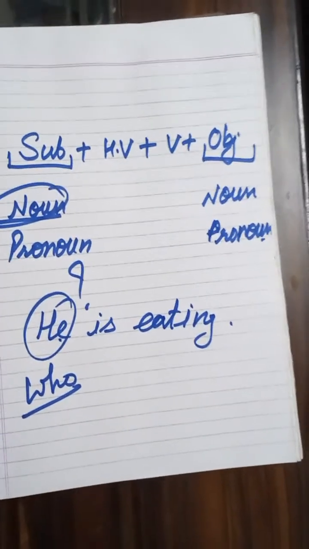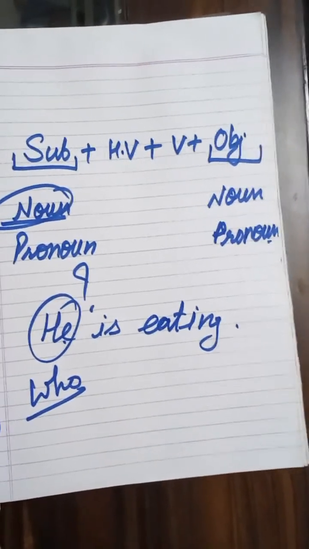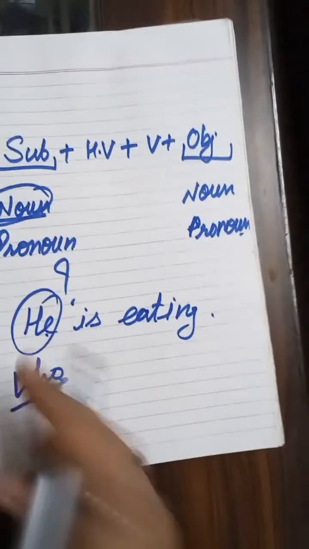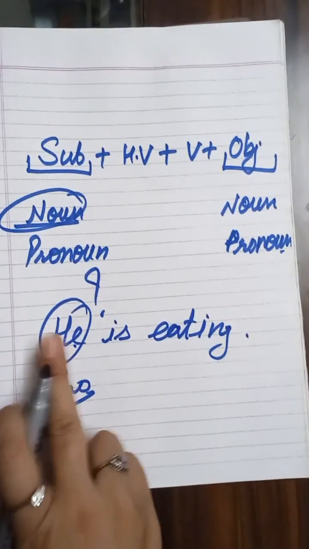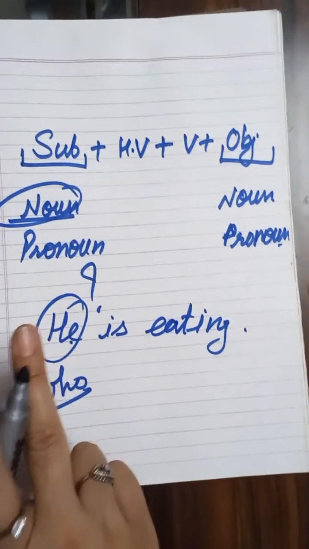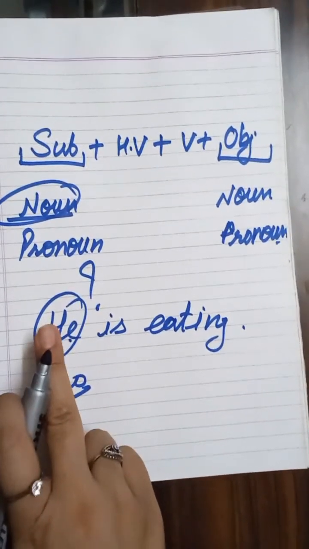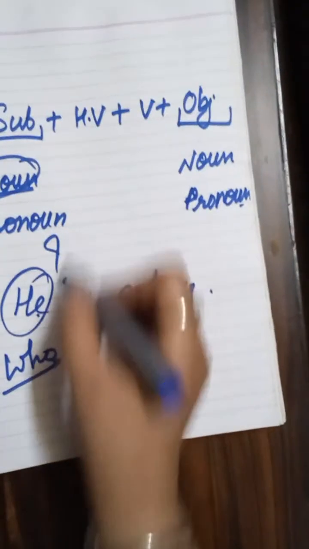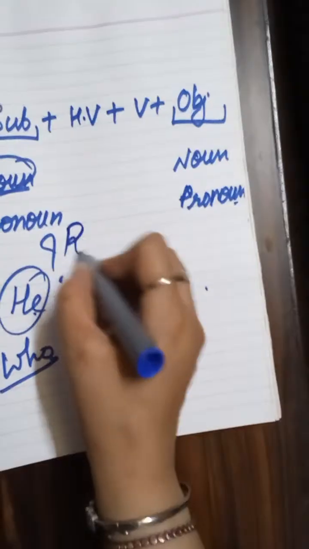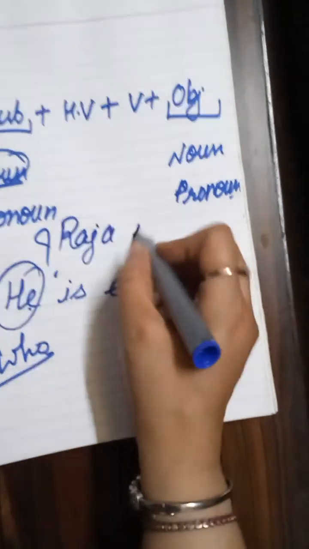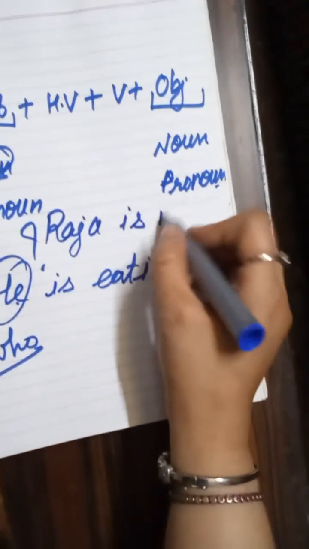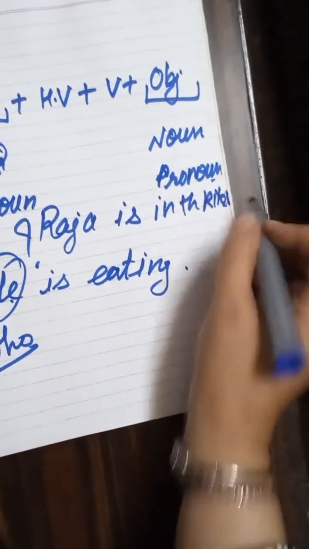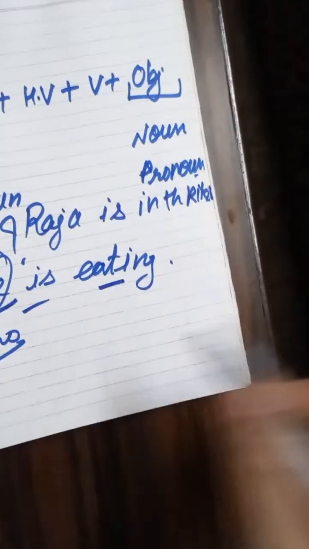So, beta ji, if we ask who is powerful, you need to understand that in the very first sentence while writing, we need to mention the name of the person. For example, if we say Raja is in the kitchen, where is Raja? Raja is in the kitchen, and he is eating something.